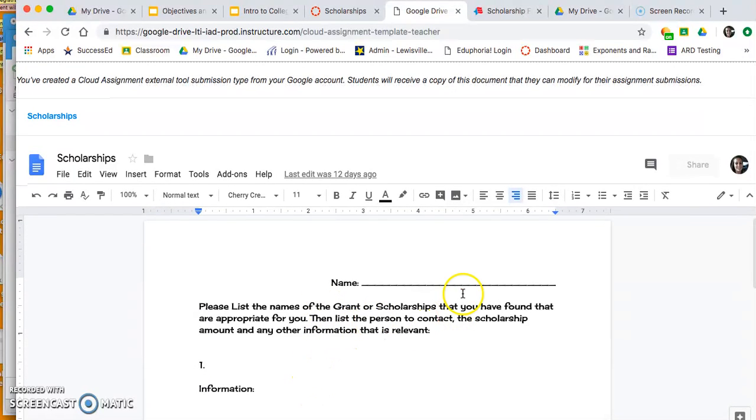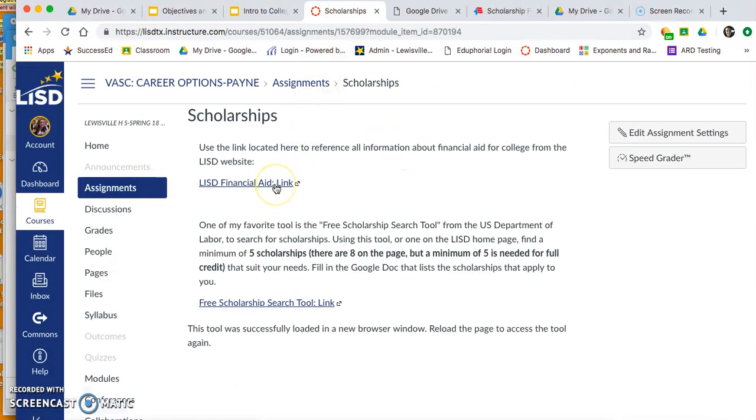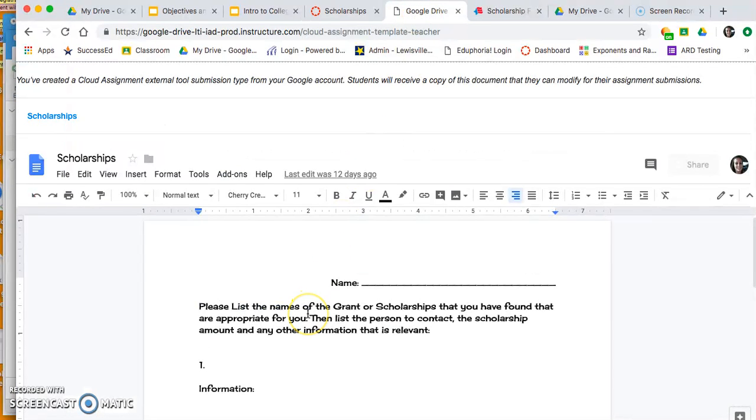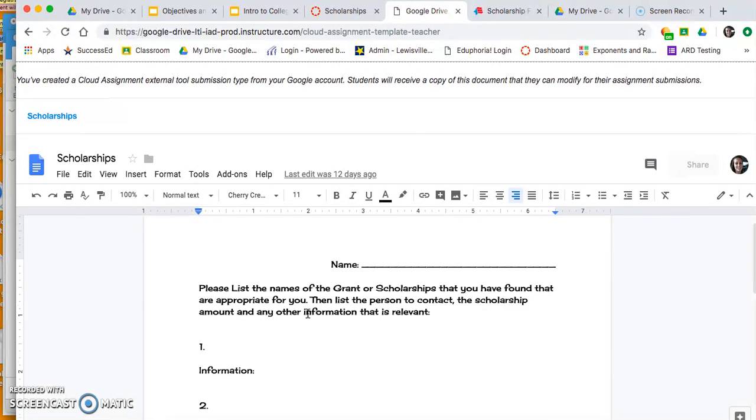So going back, just in summary, I want to make sure that you guys understand you can always access this LISD financial aid link. You can do that from the LISD site. You don't have to go right here, but that is available for your use at any time. And you can also use my favorite, this free scholarship search tool link. Your assignment today is to get 5, count them, 1, 2, 3, 4, 5 different scholarships that apply to you, that you might be interested in looking at either for next year, the year after, or somewhere down the road, okay? So go ahead and type in that criteria.